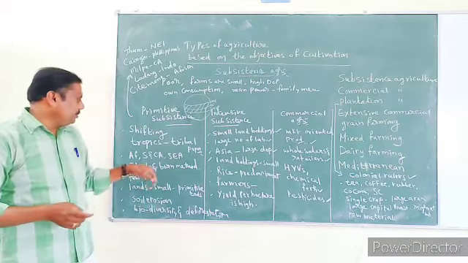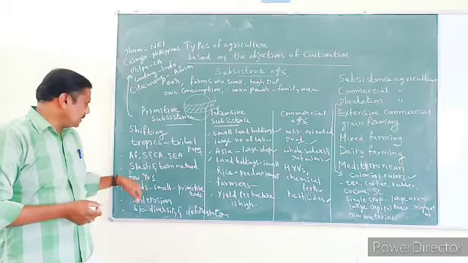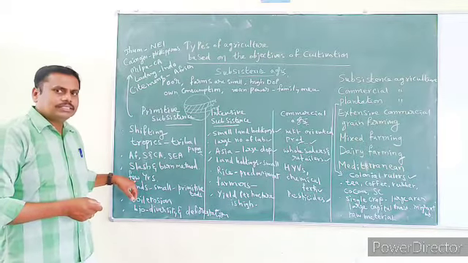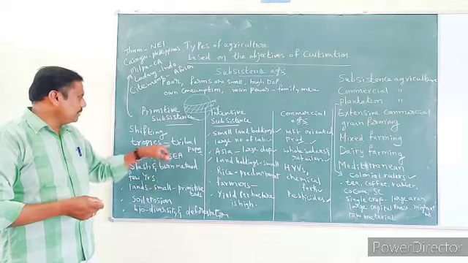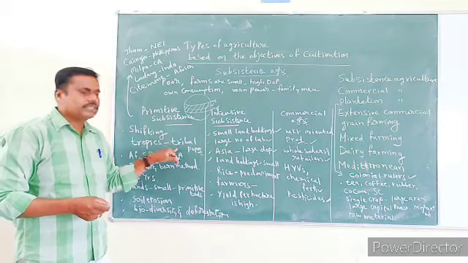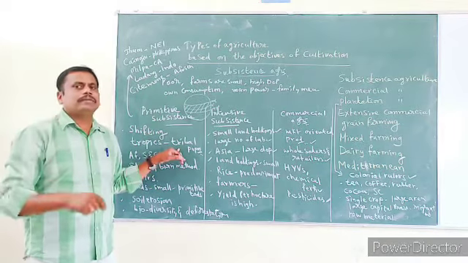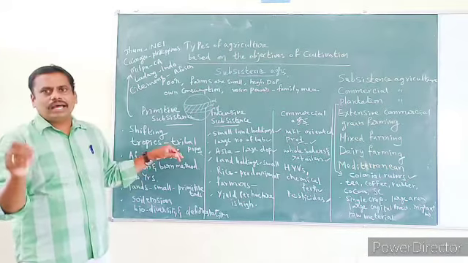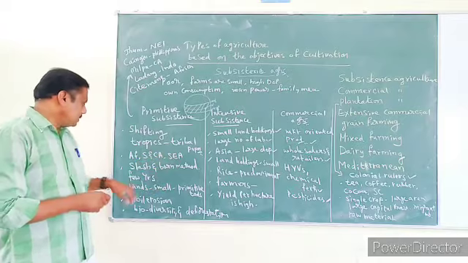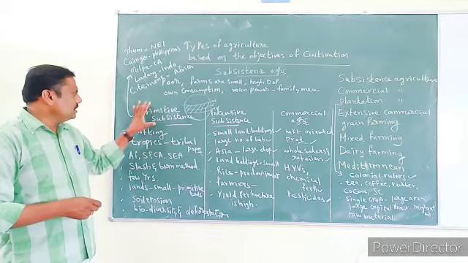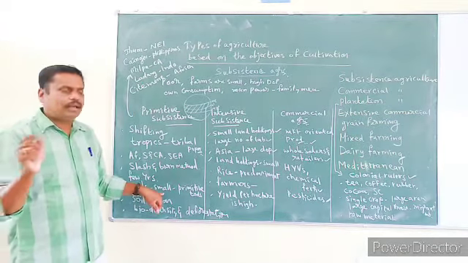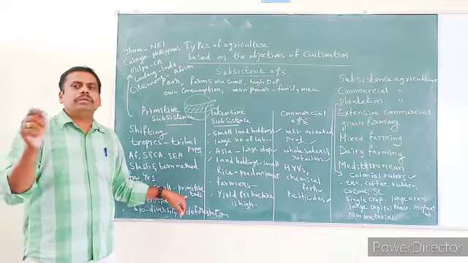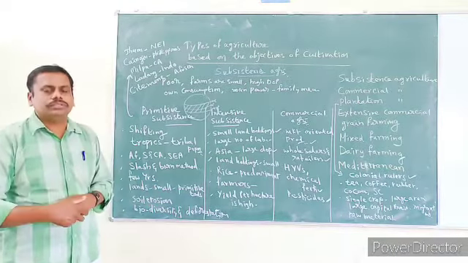In such areas you observe primitive subsistence agriculture. Generally, such agriculture is practiced by the tribal population, the people who live in forest areas. In this type of agriculture, lands are very small and they use primitive tools, not modern tools.